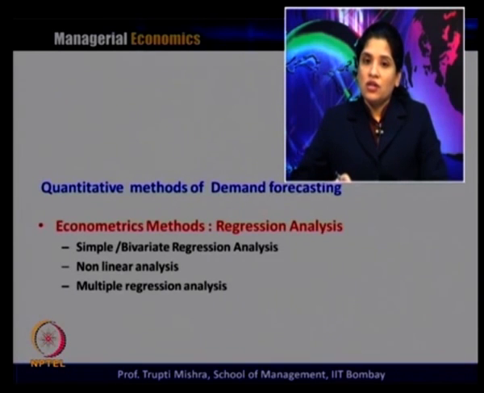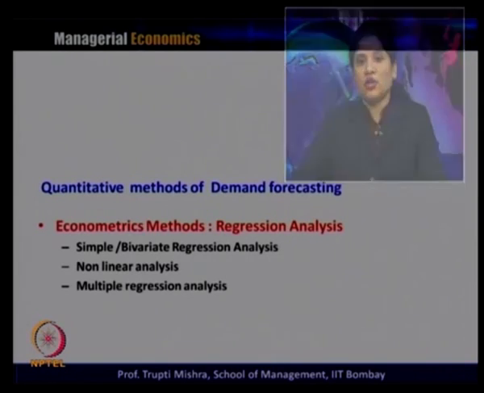And when we study the relationship between one dependent variable and a number of independent variables, we get multiple regression analysis. So, simple regression analysis is the relationship between one dependent and one independent variable; non-linear regression is when the variables are related in a non-linear way; and multiple regression analysis is where one dependent variable depends on a number of independent variables.